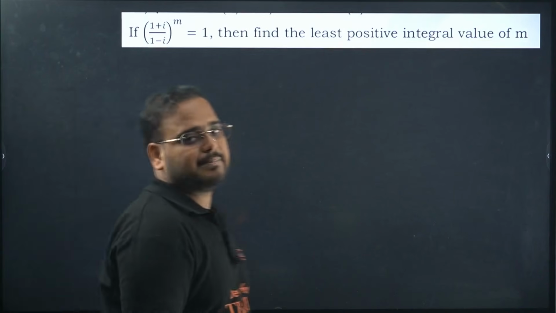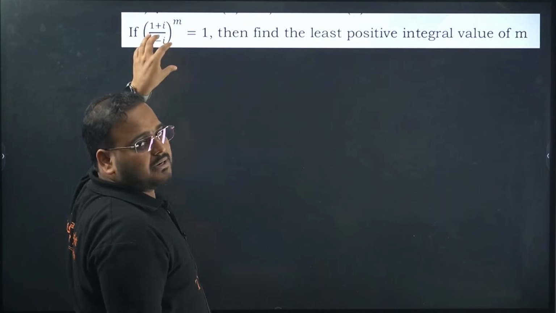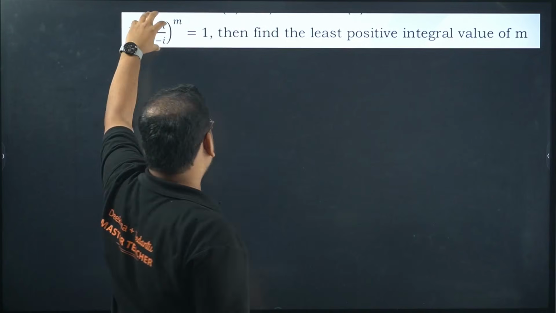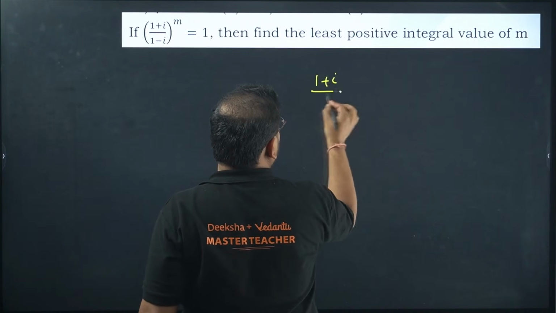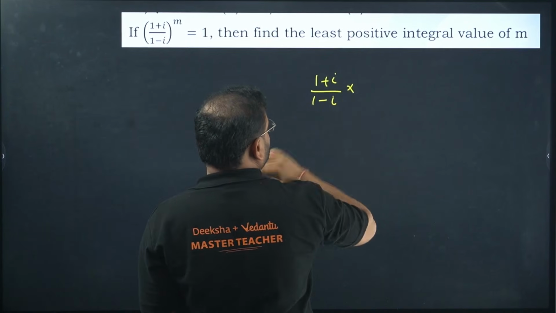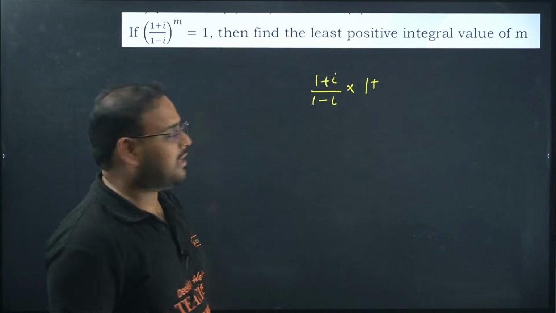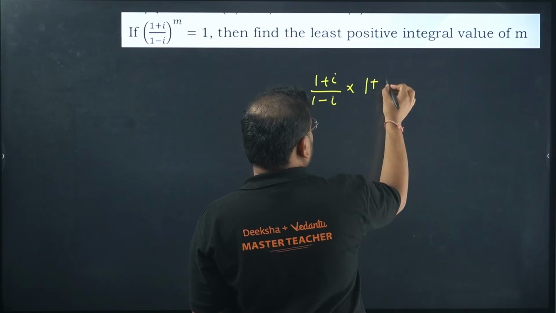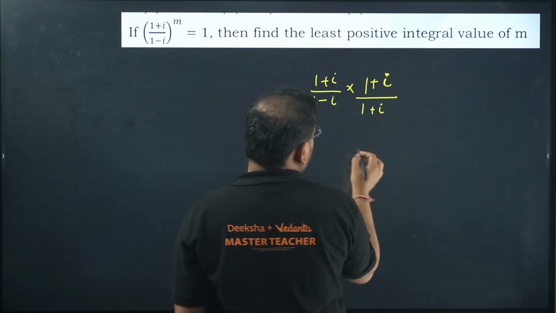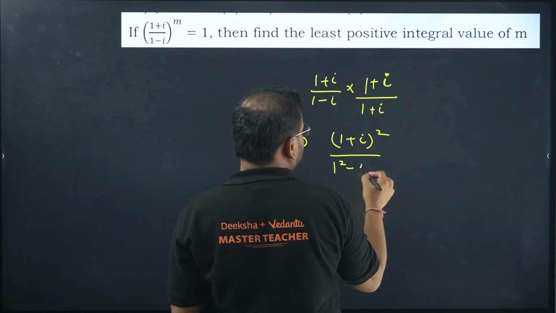Okay? Complex numbers. 1 plus i power m over 1 minus i power m is 1. Then find the value of m. So basically they're asking us, for this complex number, what should be the least value of m which will make this equal to 1. Okay, let's simplify this. 1 plus i we have, 1 minus i we have. How do you simplify this? By rationalizing, or making this into the form a plus bi. We get a minus here, so a plus i will come if I'm rationalizing the denominator. So a plus i: over this I get 1 plus i the whole square, and over here I get 1 square minus i square.